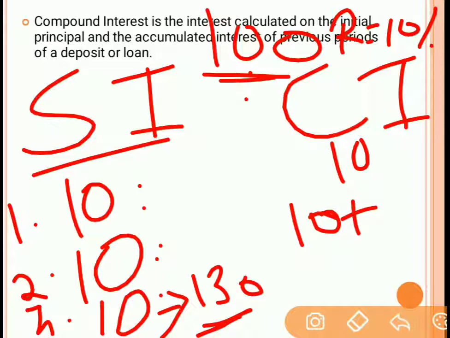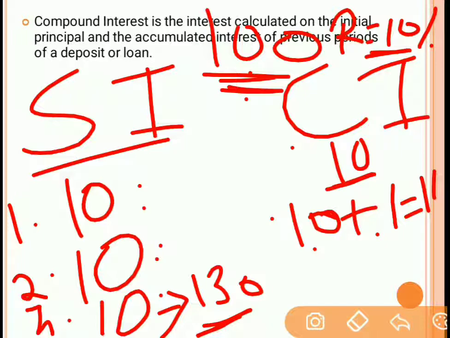Interest of interest means what? Initially after 1 year you have 10 rupees interest which is to be paid. Then on this 10 rupees also you have to pay 10% interest. So 10% of 10 rupees is nothing but 1 rupee. So if you have decided to pay this 100 rupees at the end of the second year, then at compound interest, you have to pay 100 plus 10 plus 11, that is 121 rupees. So this is nothing but 11 rupees which is to be paid, that is interest plus interest of interest.